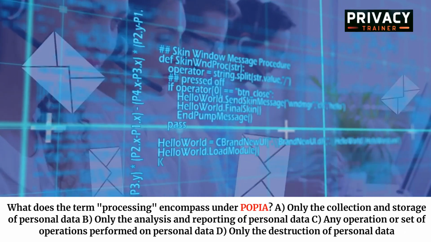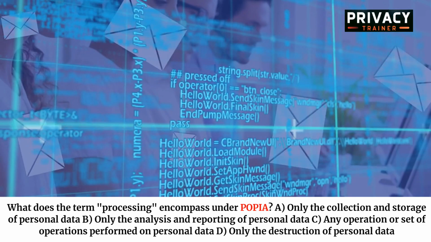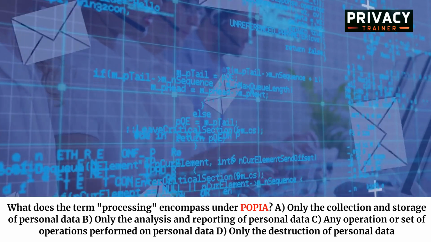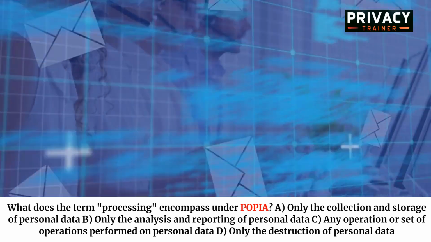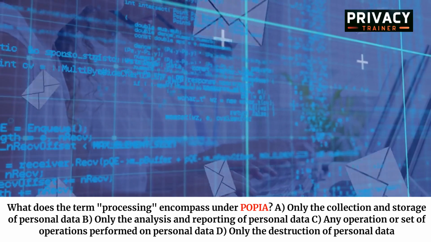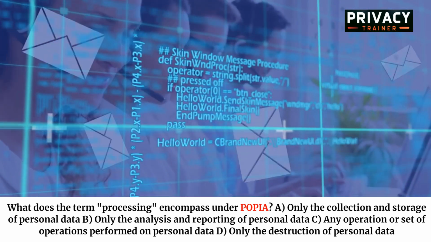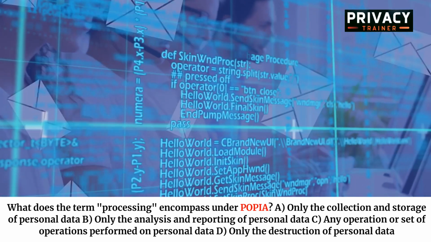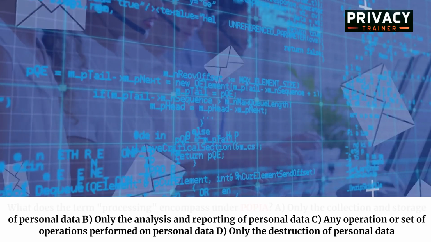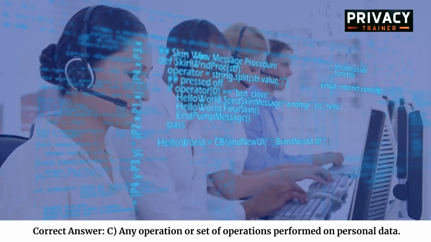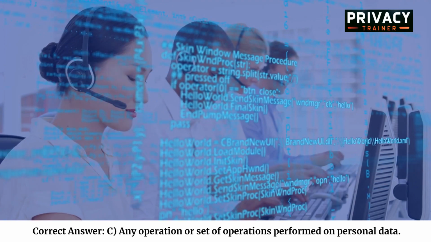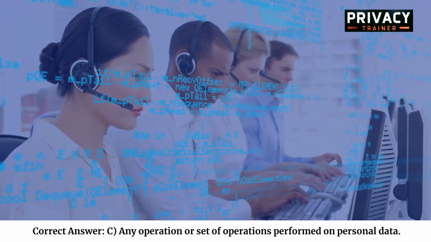What does the term processing encompass under POPIA? A. Only the collection and storage of personal data. B. Only the analysis and reporting of personal data. C. Any operation or set of operations performed on personal data. D. Only the destruction of personal data. Correct answer: C. Any operation or set of operations performed on personal data.